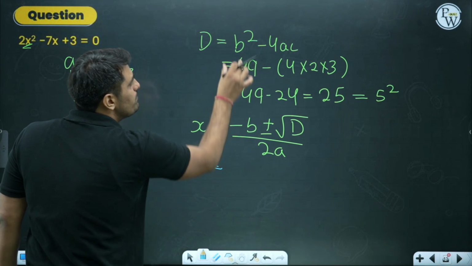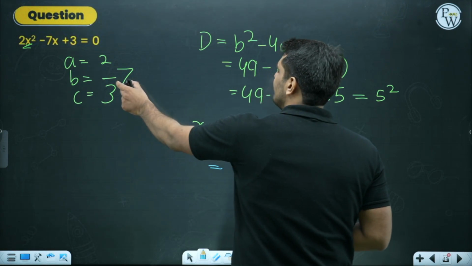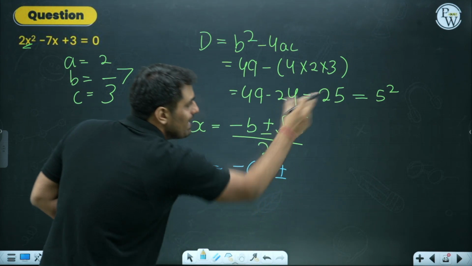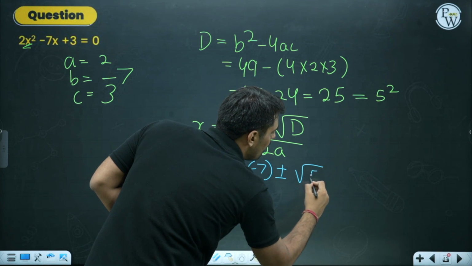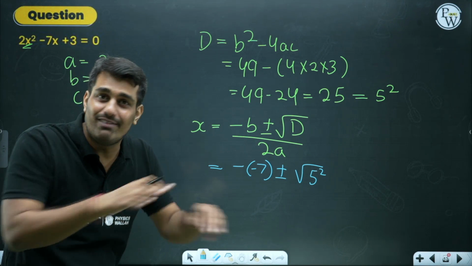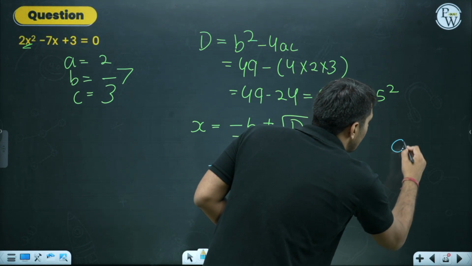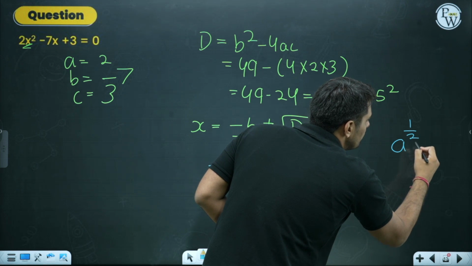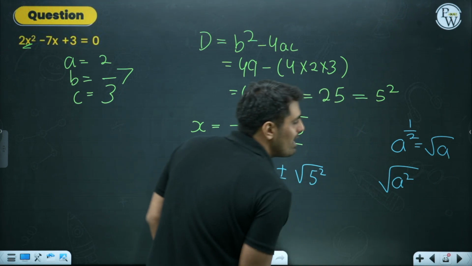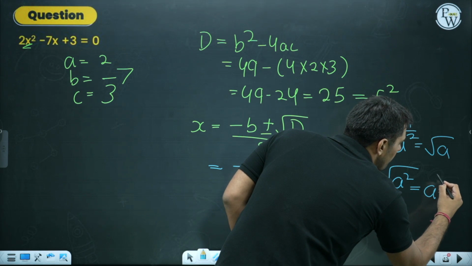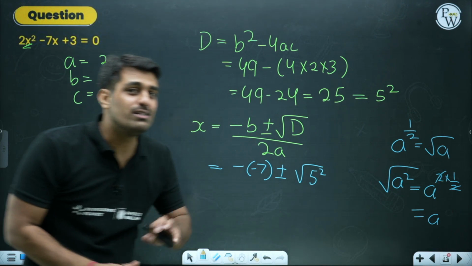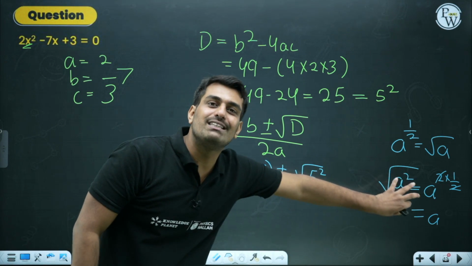Let's put all the values over here. Minus B. B was minus 7, so I am putting in minus into minus 7, plus minus square root of 5 square. Inside the square root we have a square number, so the square and the square root will cancel out. Exponent, I hope you remember, A raised to the power 1 by 2 is what the square root of A is. So when I have A square inside a square root, this is nothing but A raised to the power 2 into 1 by 2, which will leave us only with A. This is the additional part I have shown just to make you understand, but this is a very obvious thing.